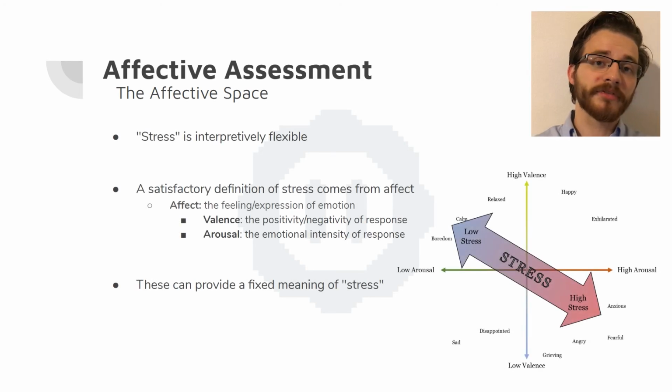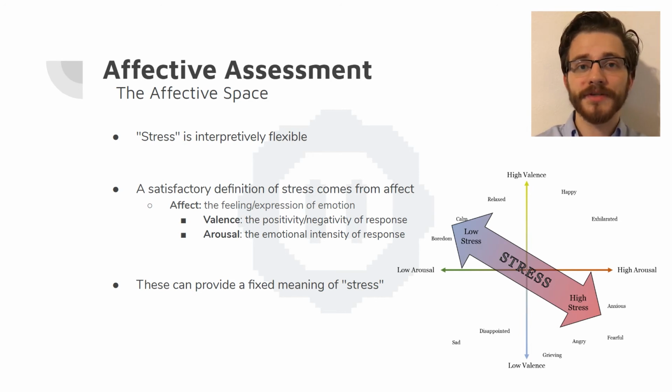Stress is interpretively flexible. It could mean anxiety, physical exertion, cognitive load. A more satisfying definition of stress comes from the study of affect, where affect is the feeling or expression of emotion, measured on two primary metrics. The first, valence, is the positivity or negativity of an emotional response, and arousal is the emotional intensity of a response. Feelings of higher valence and lower arousal correlate to lower stress, while feelings of higher arousal and low valence correlate to high stress.